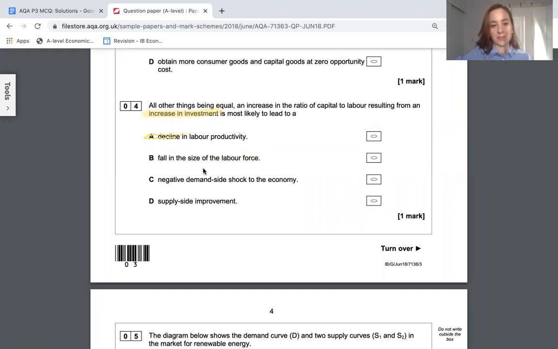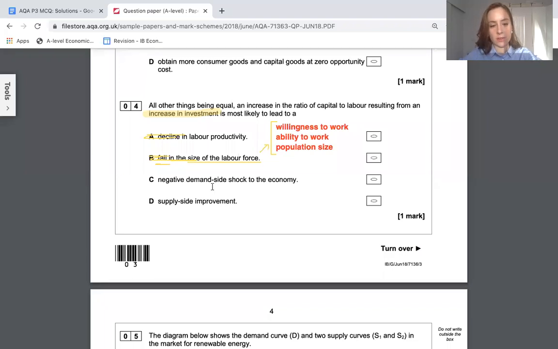The labor force size is determined by other stuff. The labor force size is determined by your willingness to work, your ability to work, and also things like population size. The investment is not really affecting any of these, at least not in the negative direction, so that's wrong.